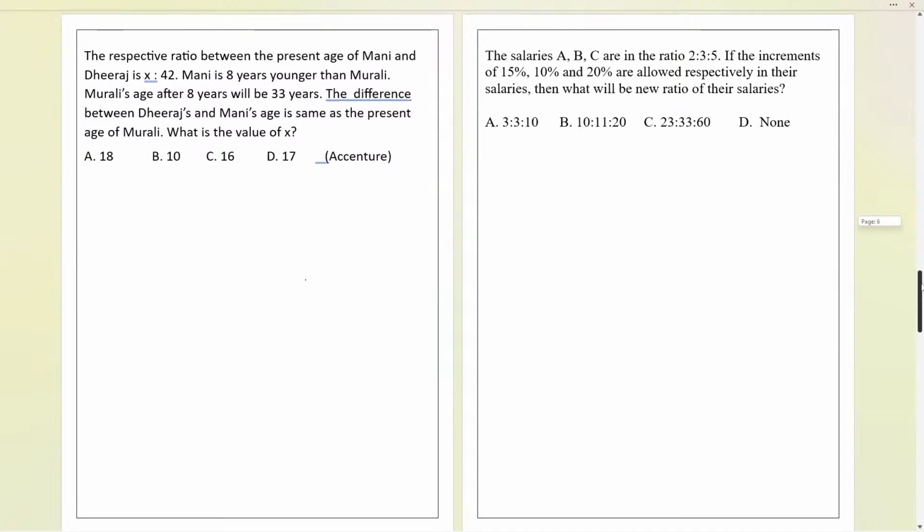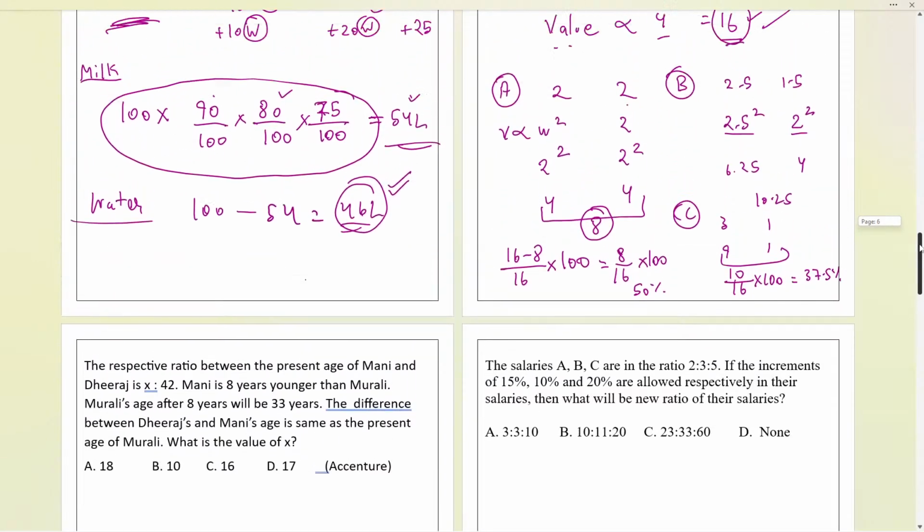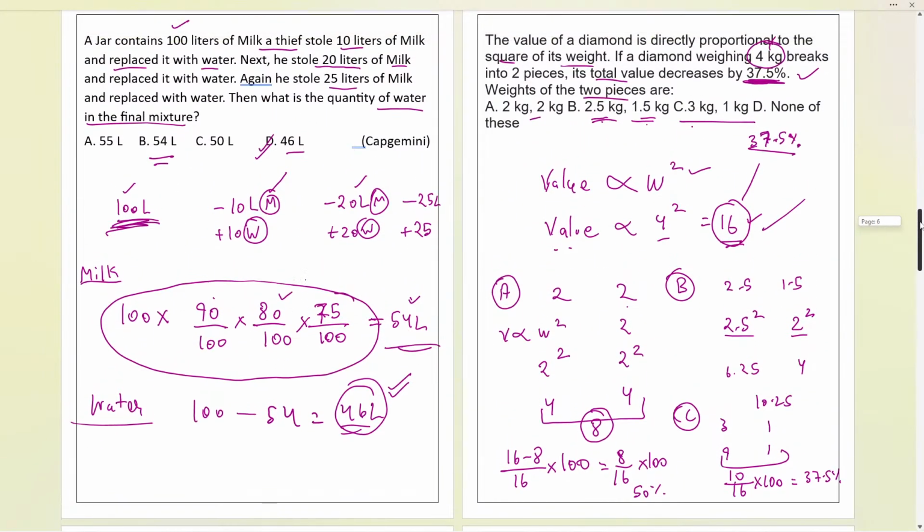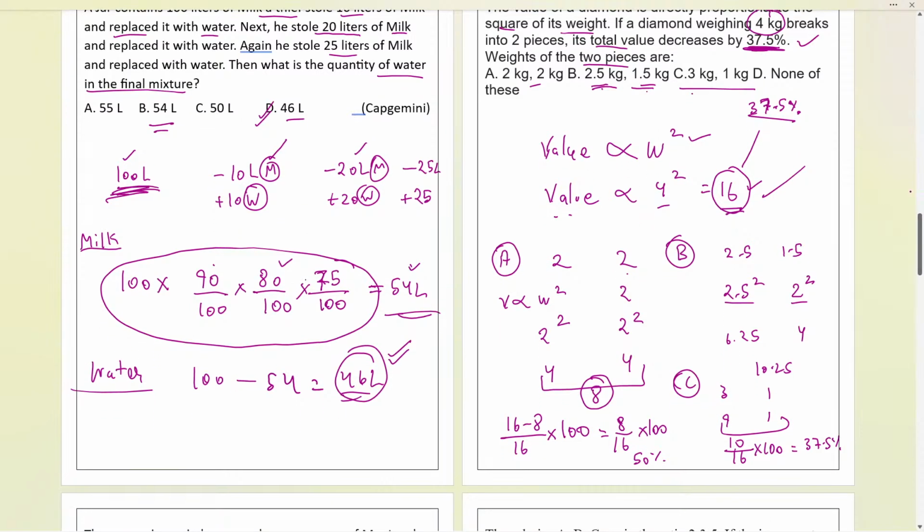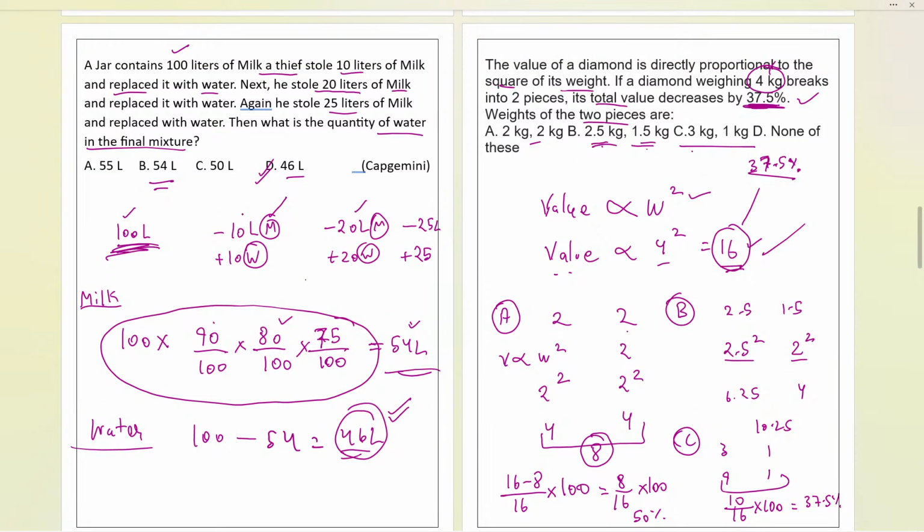And now the next question. One of the students was asking, adding 55 liters, how will it be 46? Akash, here they are saying that whatever amount of milk we are subtracting, we are adding the same amount of water also. We are subtracting 20 liters of milk, we are adding 20 liters of water. So subtracting 25 liters of milk, accordingly 25 liters of water we are adding. So every time we are subtracting, we are adding water.